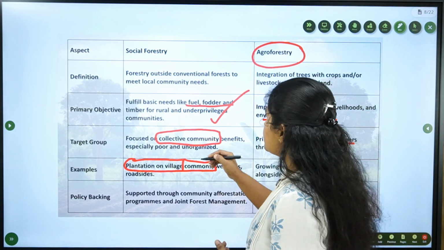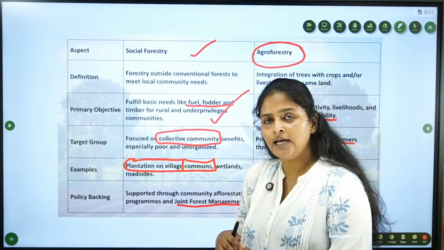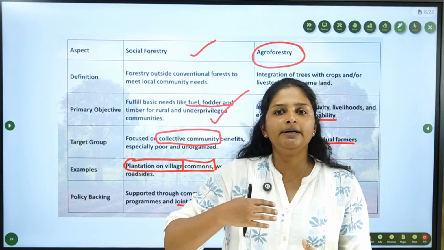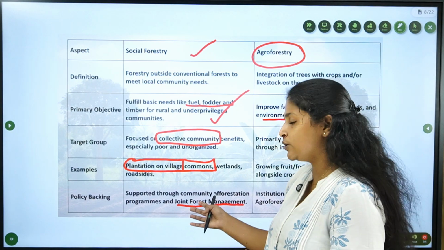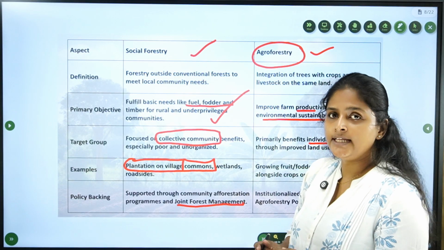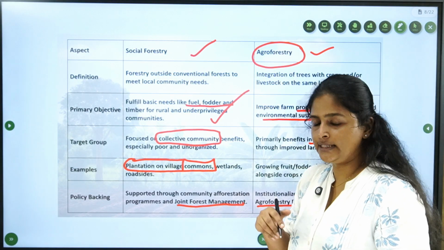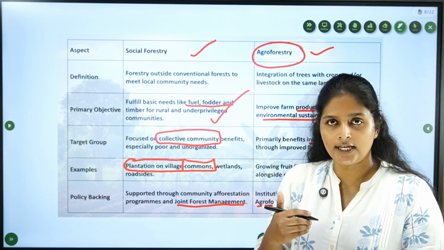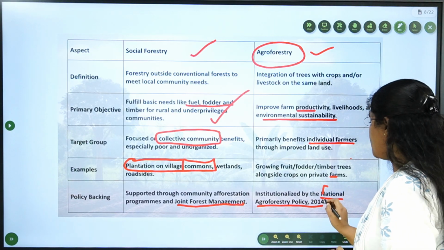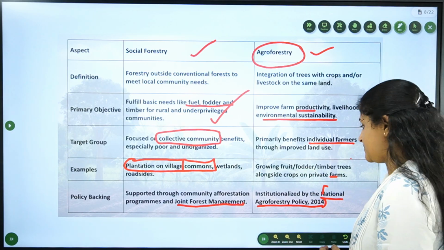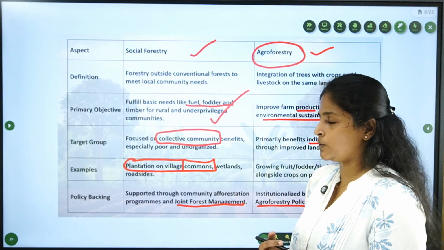Now, social forestry is backed by joint forest management programs. This is nothing but forest management done with the participation of the entire community. That is what is called joint forest management. For agroforestry, there is the National Agroforestry Policy 2014, which we will be looking into in later sessions. So the National Agroforestry Policy backs agroforestry activities. This is all about agroforestry and social forestry. Let's go to the MCQ.